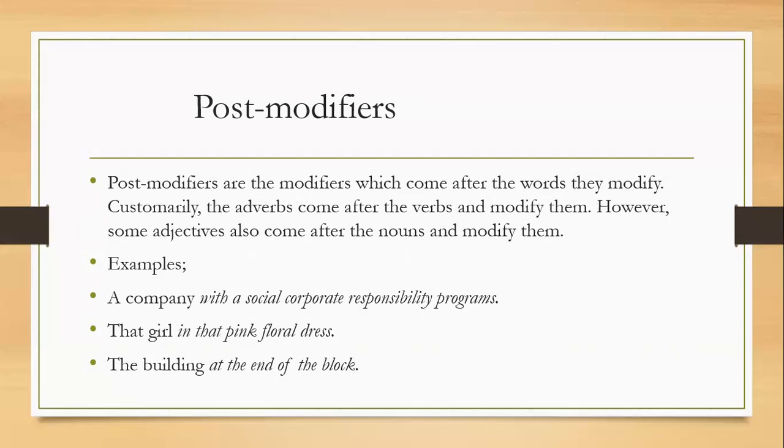However, some adjectives also come after the nouns and modify them. Example: a company with a social corporate responsibility program. The words which I have written in italics are post modifiers in this sentence: with a social corporate responsibility program. This is the post modifier.